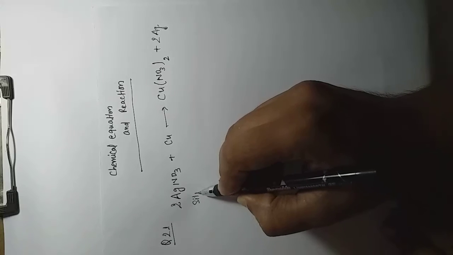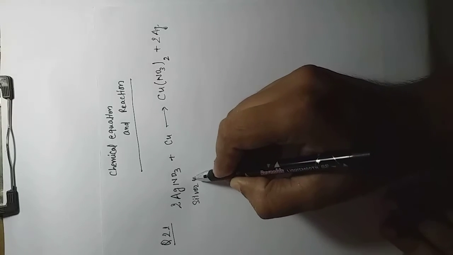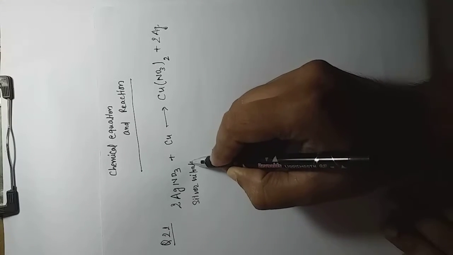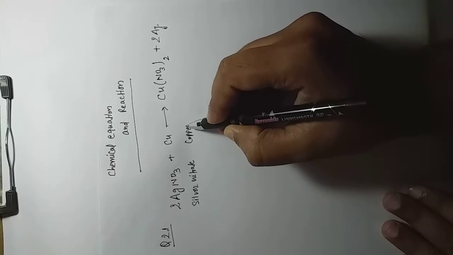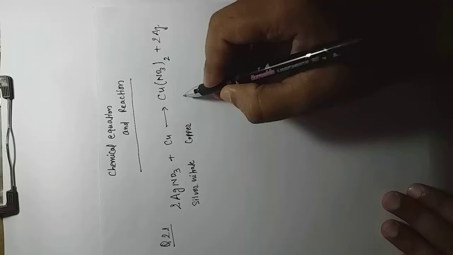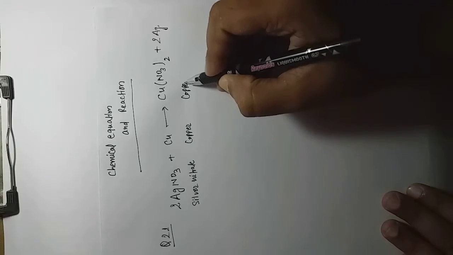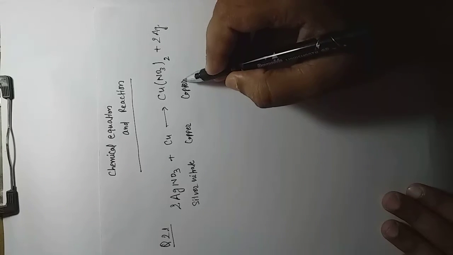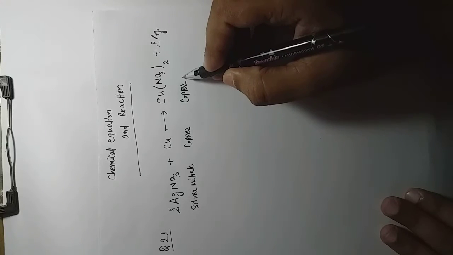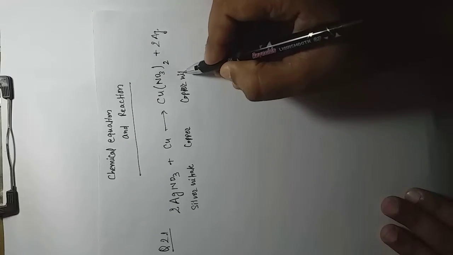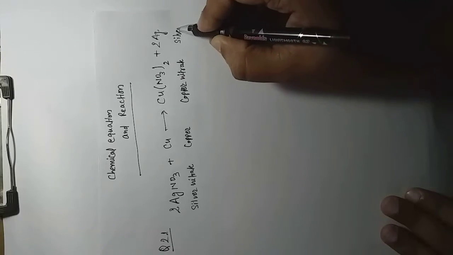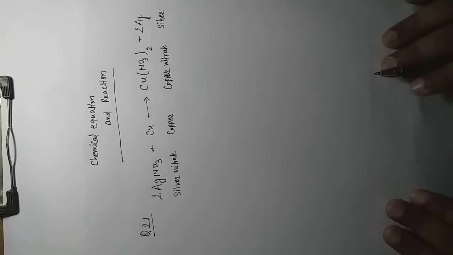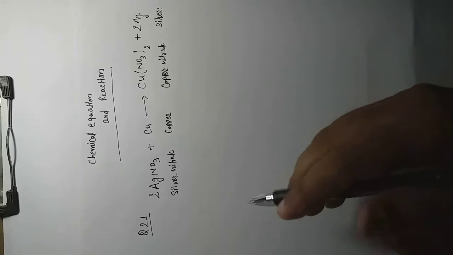What they are demanding: silver nitrate, and this is our copper, and this is copper nitrate. So all about this is a displacement reaction. And the last one is silver. Read the question once or twice and then go through what we are doing here.